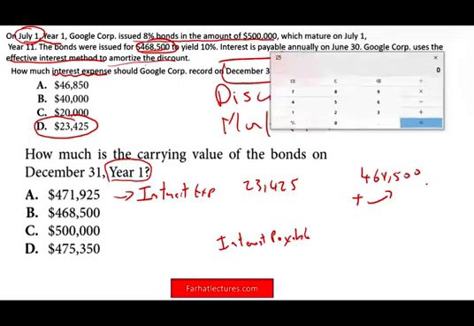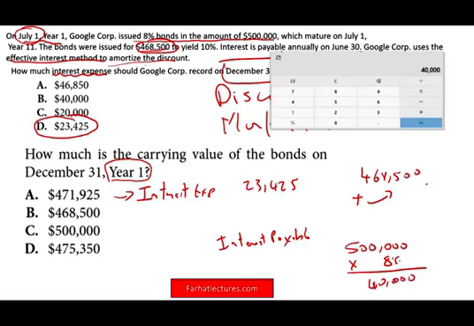How much cash are you going to pay? Well, the bond has a par value of $500,000 times 8%. Let's see, $500,000 times 0.08, that's 40,000. That's 40,000 times 0.5, because by December 31st, we're only responsible for half.